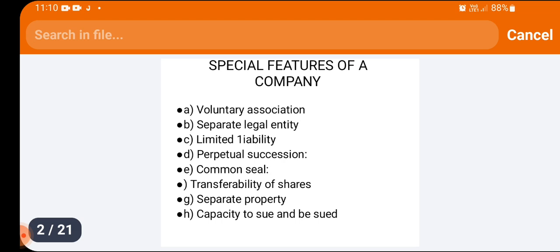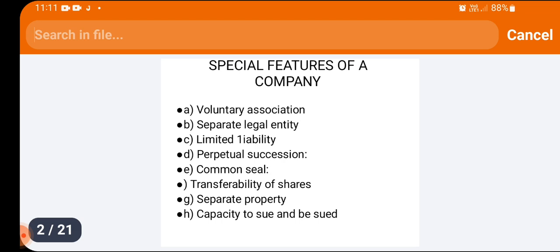The second one is separate legal entity. A company is a legal entity separate from its members. The company is not liable for the individual debts of its members. Then the third one is artificial person. A company comes into existence through law, so it is called an artificial person. But it enjoys all the rights of a natural person. It can enter contracts and own property in its name.